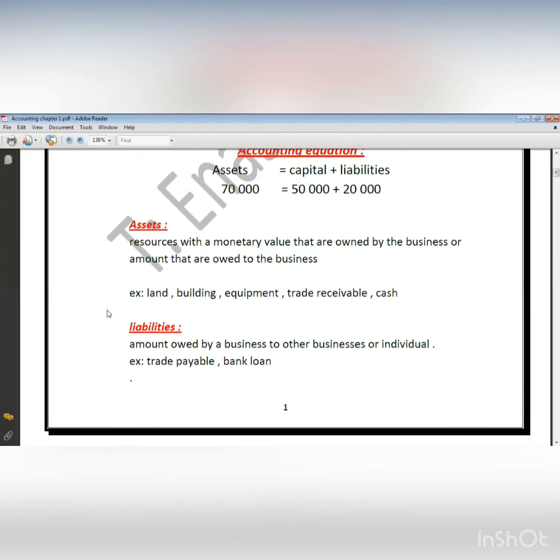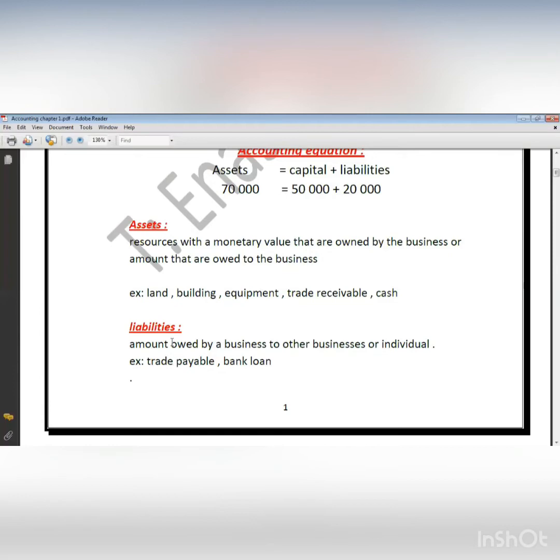What's trade receivable? Trade receivable is when you sell something to your customer and he doesn't have enough money right now, so you sell this product on credit. On credit means that he will pay you the money later. But for now, I have to have evidence that this person is going to pay me this money later. This evidence or document is called trade receivable. So trade receivable is like a promise that I will receive the money later from the customer.